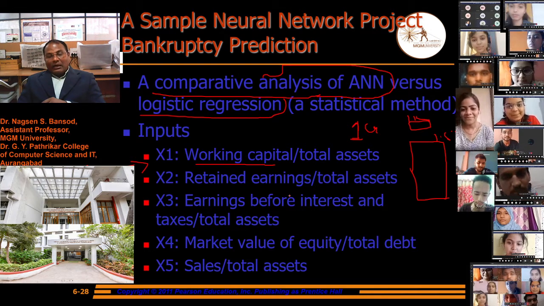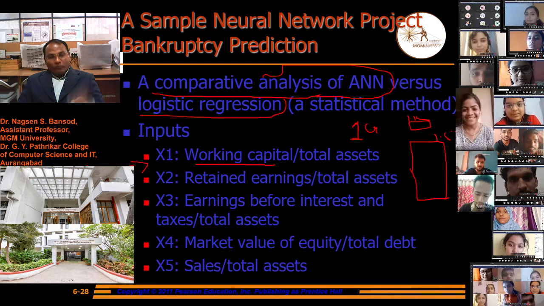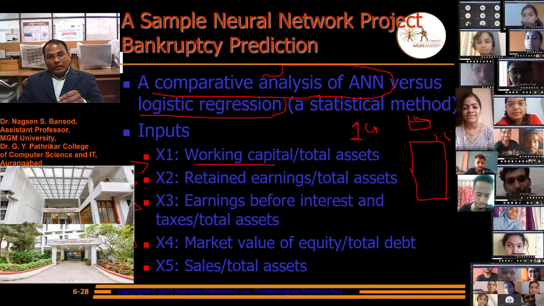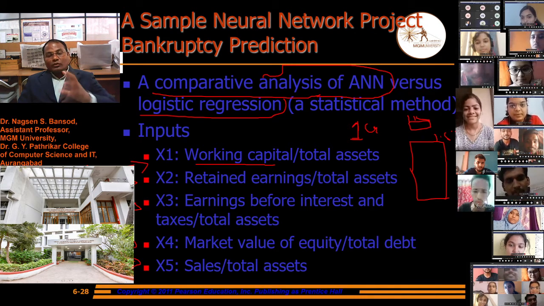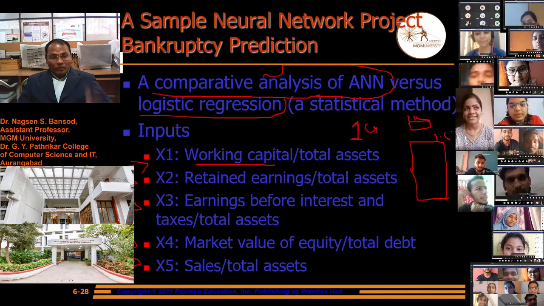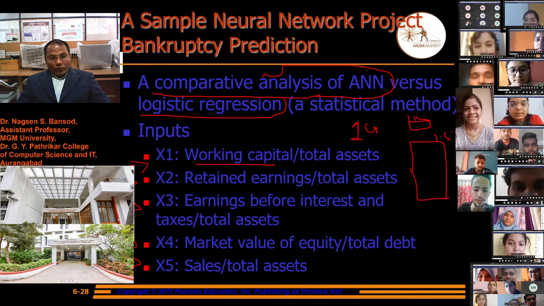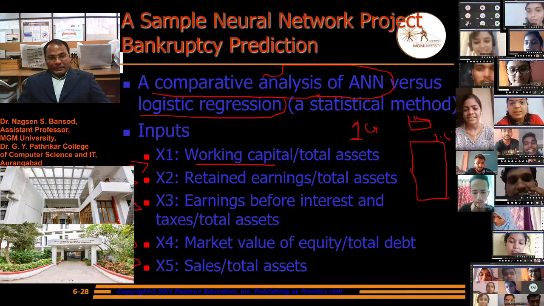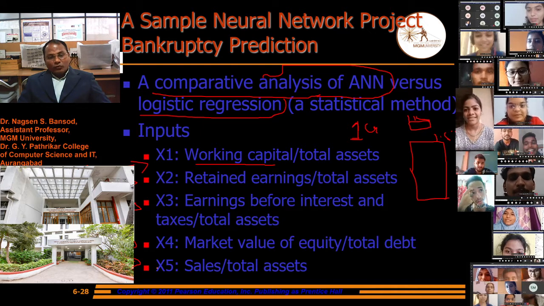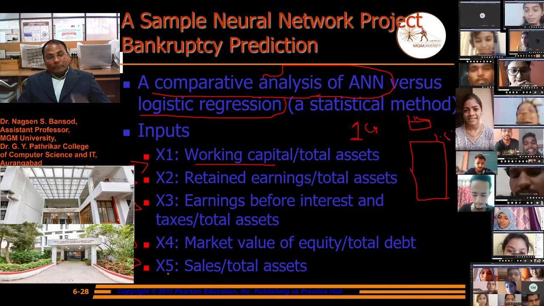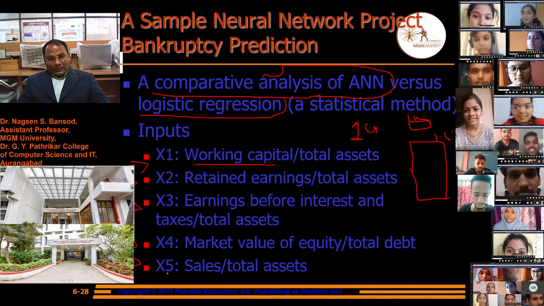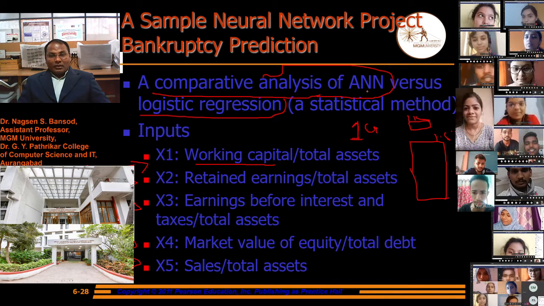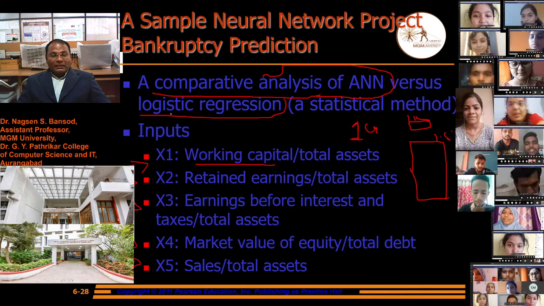Then retained earnings of all the firms, 129 firms, we will provide. All these features we have to provide, meaning the actual working capital, the actual sales of the firm, like suppose Videocon, Toyota, Hyundai, Samsung, all companies. As sales we have to provide input as x5. Then on the basis of this analysis we will use artificial neural network and logistic